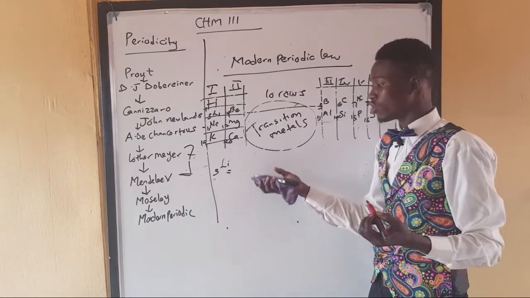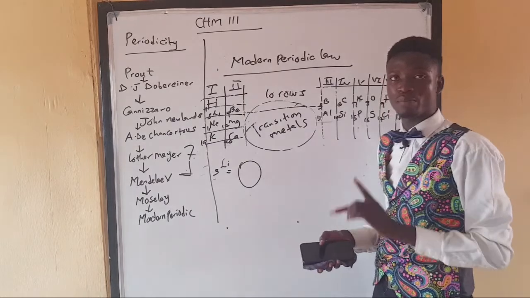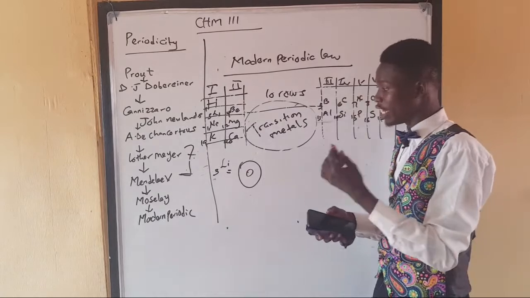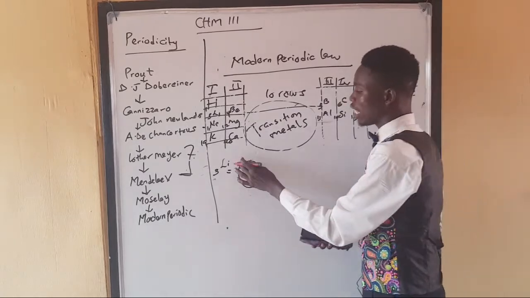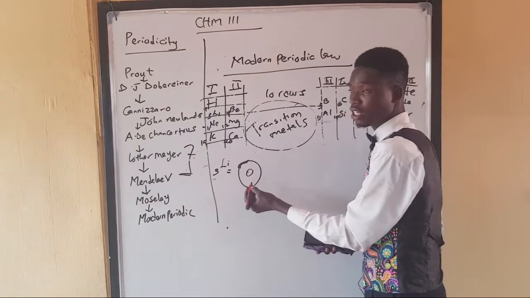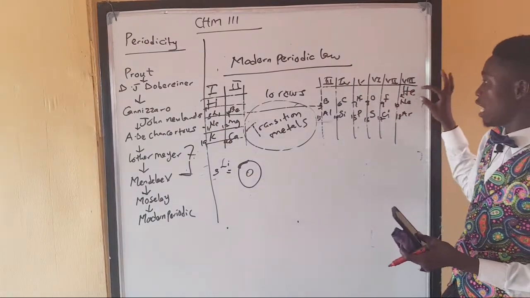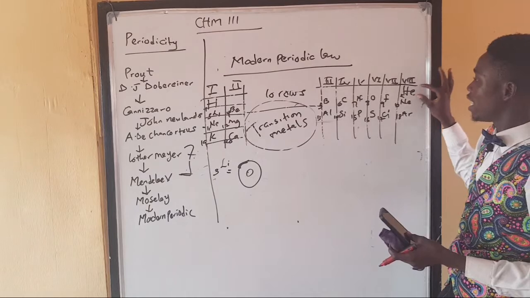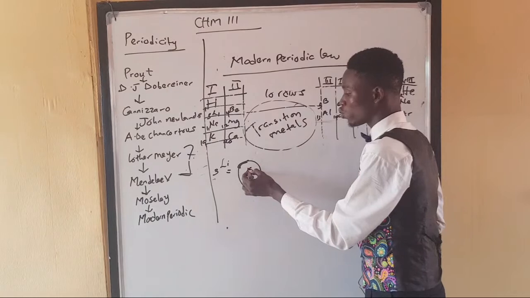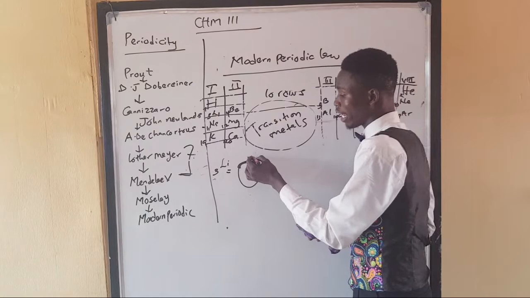Now, if you draw the structure of lithium, you cannot just draw a circle, because this circle means lithium is in period 1. You have to draw 2 circles, showing that lithium is in period 2. So for us to get to this atomic shell, we have to fit some electrons here. And those electrons will be picked after helium, because the maximum element that exists here is the element with electron number of 2. So I have to take 2 out of this 3. The remainder will be 1. I can put it here.